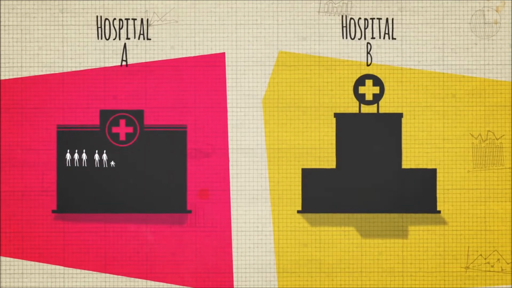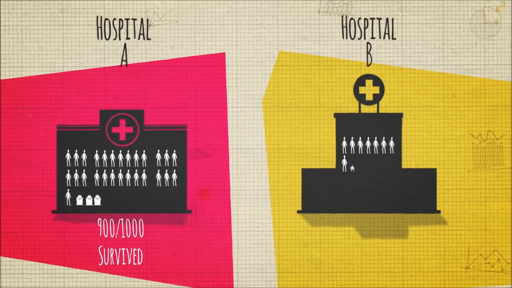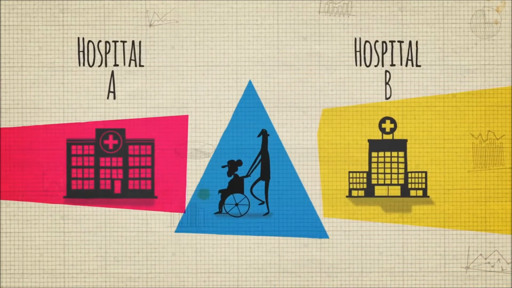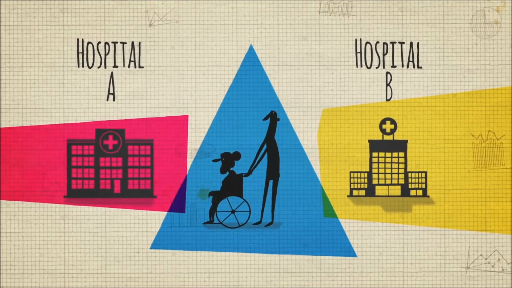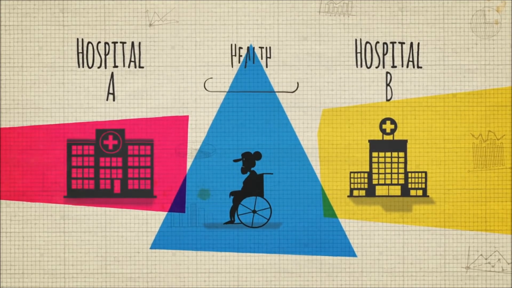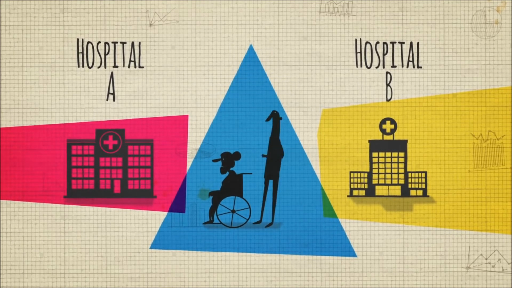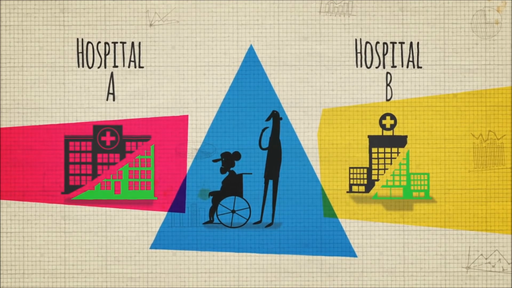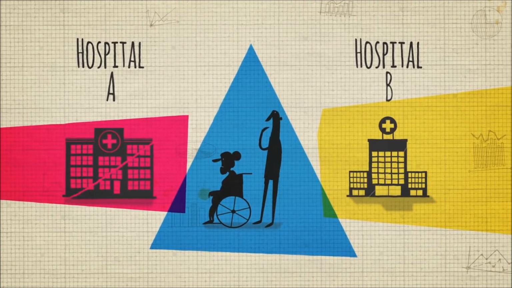Out of each hospital's last 1,000 patients, 900 survived at Hospital A, while only 800 survived at Hospital B. So it looks like Hospital A is the better choice. But before you make your decision, remember that not all patients arrive at the hospital with the same level of health. And if we divide each hospital's last 1,000 patients into those who arrived in good health and those who arrived in poor health, the picture starts to look very different.